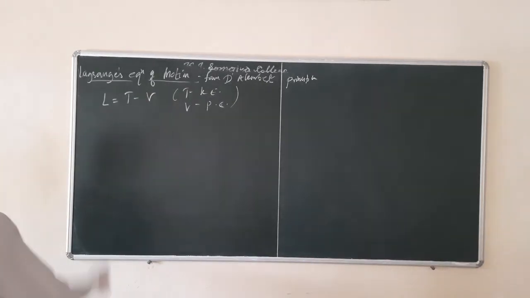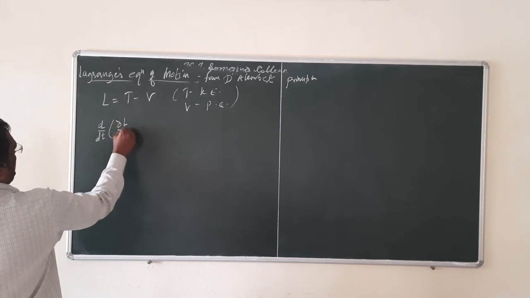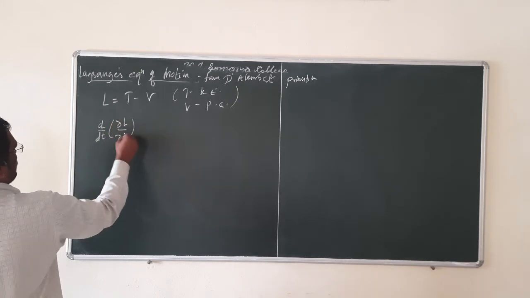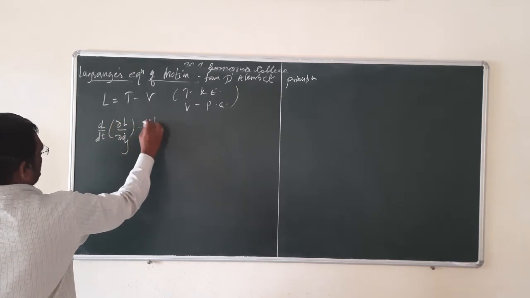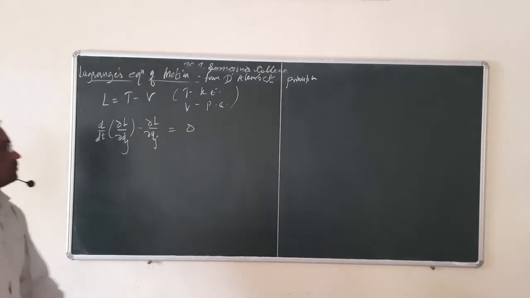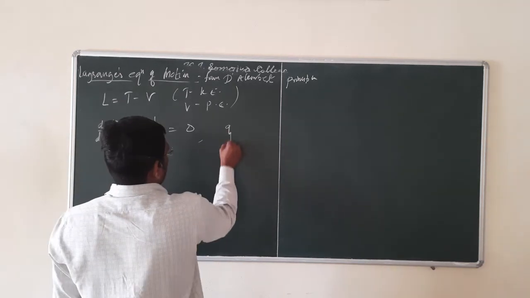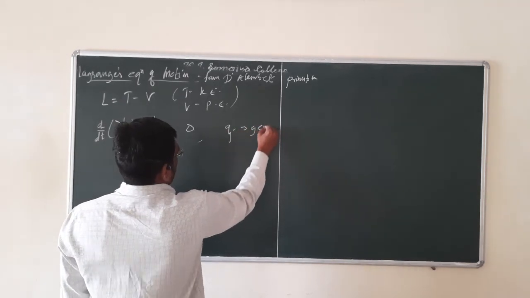And Lagrange's equation is d by dt of (del L by del qj dot) minus del L by del qj is equal to 0. So this is Lagrange's equation. Here qj is the generalized coordinate.